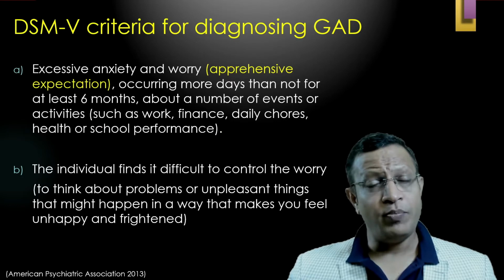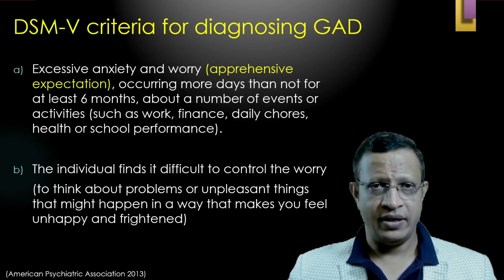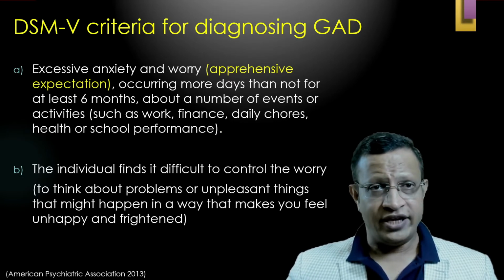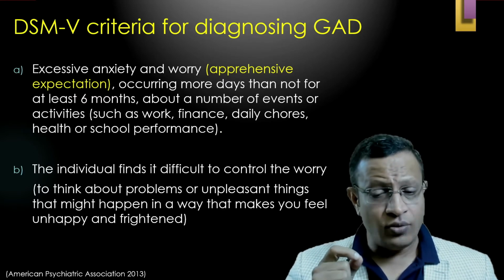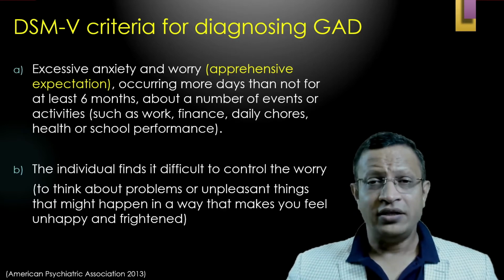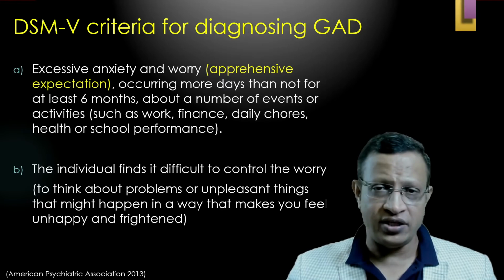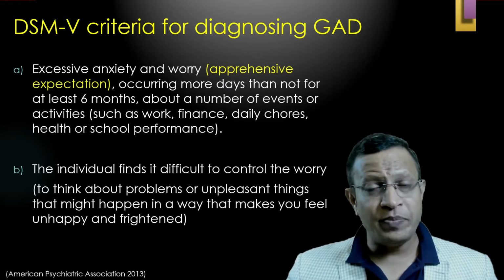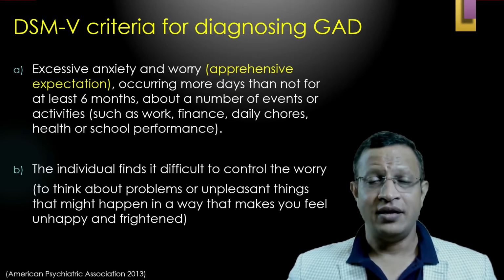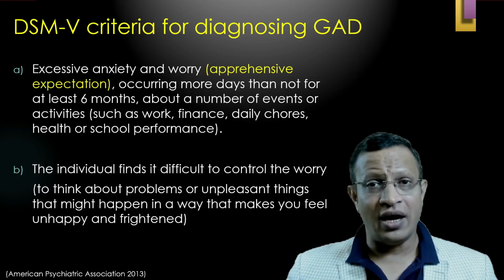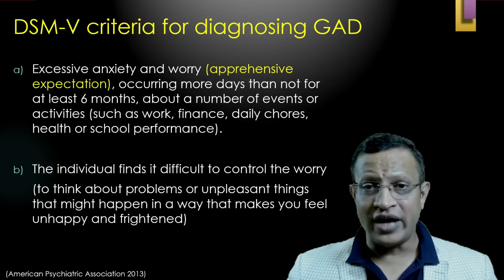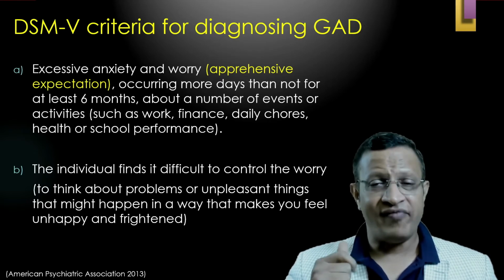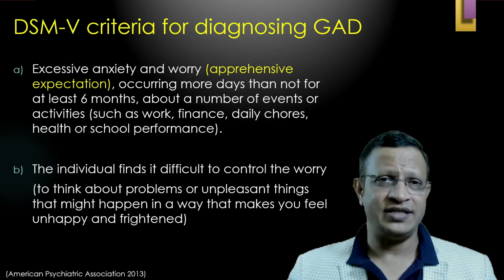Here, there are very important features that have been mentioned. The first and foremost, it talks about excessive anxiety and worry. You are able to understand the excessive anxiety. The worry means apprehensive expectation, that means negative expectation of day-to-day events. Something may go wrong. And this should occur most of the days in 6 months. That means the person should have this anxiety, worry for most of the days in 6 months.